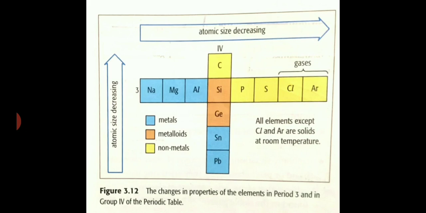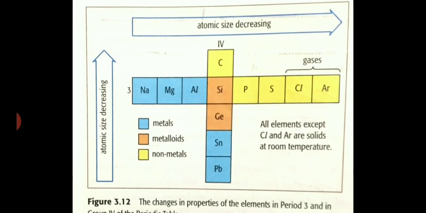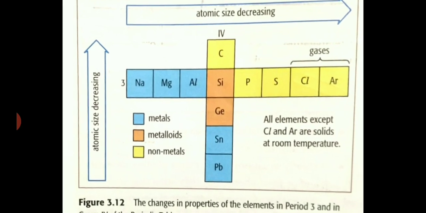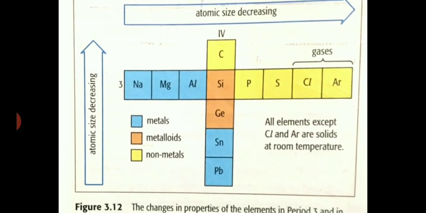We have not represented all the elements, but this picture shows periods and groups. So you can understand the periodic property with this picture.